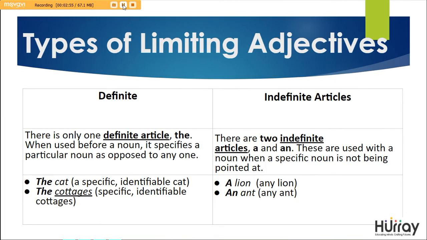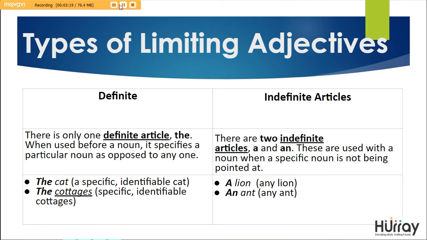Types of limiting adjectives. This is divided into definite adjectives. There is only one definite article, the. When used before a noun, it specifies a particular noun as opposed to any one particular. For example, the cat or the cottages.